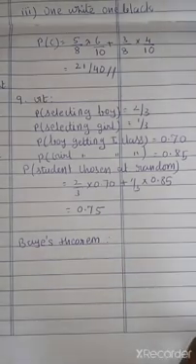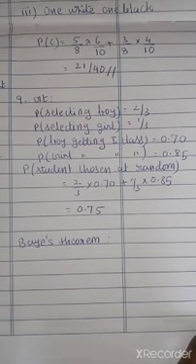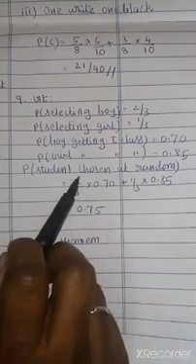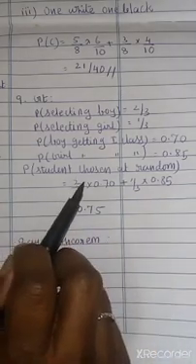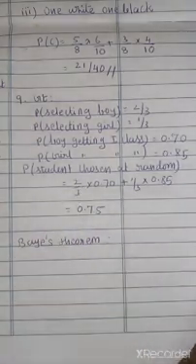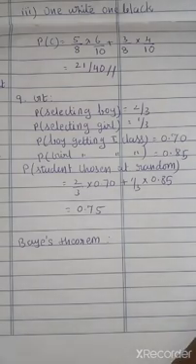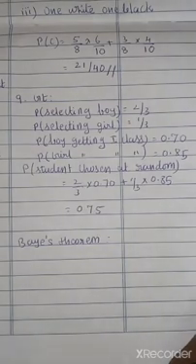So what is Bayes theorem? This is the last exercise after conditional probability. If we have only one condition, then you can use conditional probability. If we have more than one condition, then we can use this Bayes theorem.